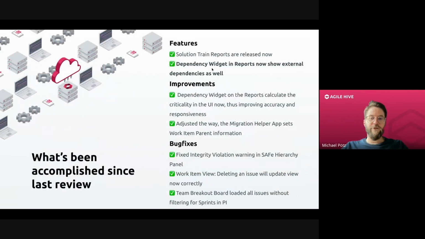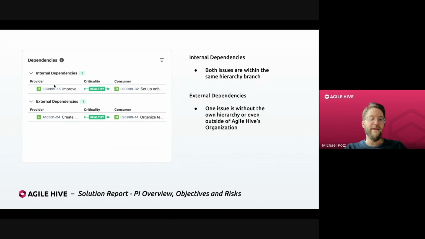Second feature, circling back now to the dependency widget, is that we added external dependencies to the widget as well. So now we divided the dependencies that you can see in this widget into internal dependencies, which will be all the dependencies between issues that share the same issue hierarchy, so that they're in the same hierarchy branch, and external dependencies, issues that are outside of this hierarchy branch.